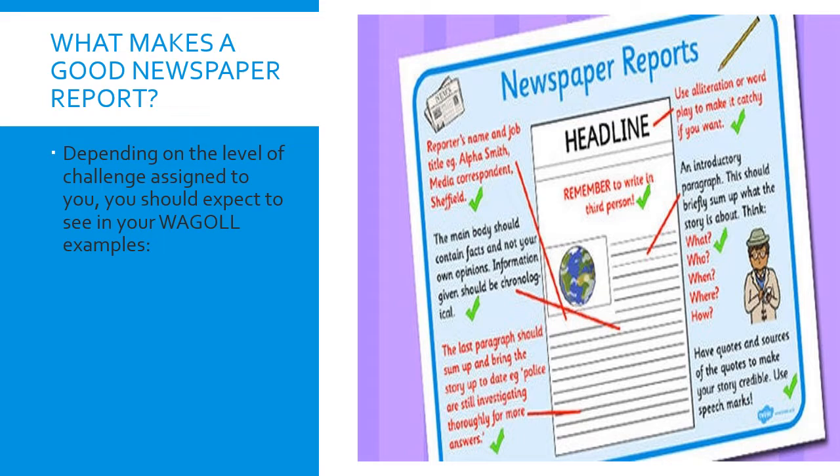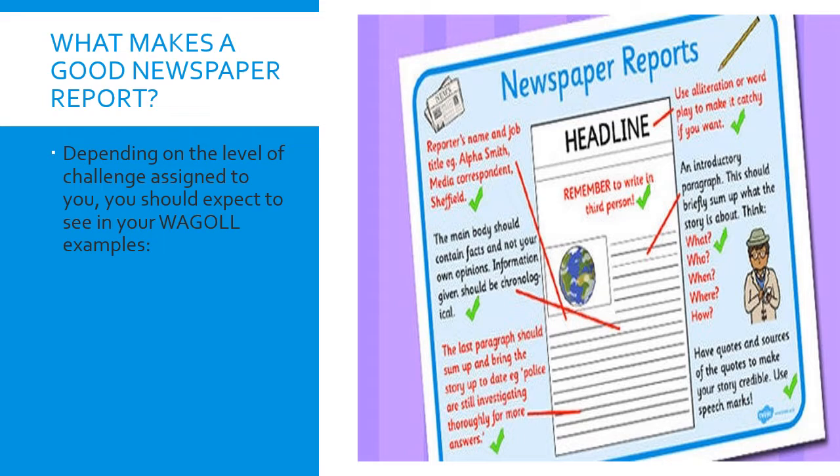So this is the bit where we need to get out our waggle examples that have been assigned to you. That's our what a good one looks like. And you also might want to look at your success criteria as well, because funnily enough, they are very similar. The elements that we're looking for you to display in your report writing are also going to be on your success criteria. You also might want to get out some coloured pens or some coloured pencils so that you can have a look through the waggle example that's been sent and look out for the features that we're about to go through on the next couple of slides, because they are very specific for newspaper reports.